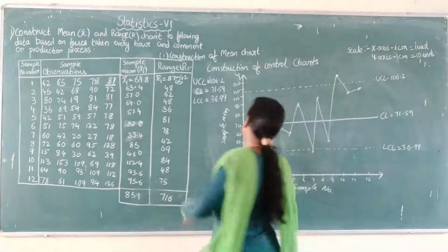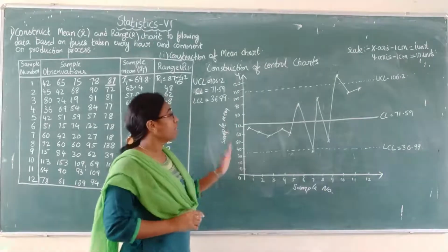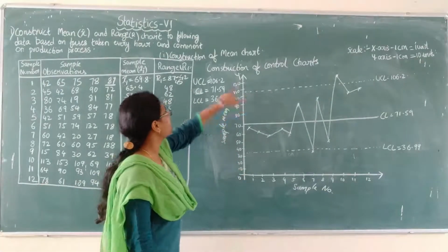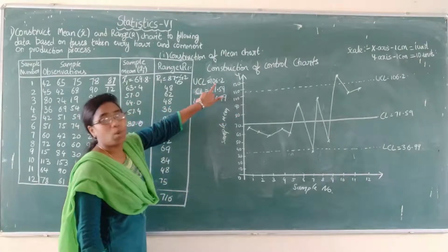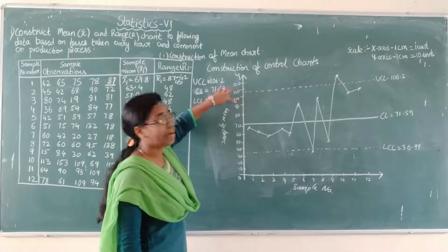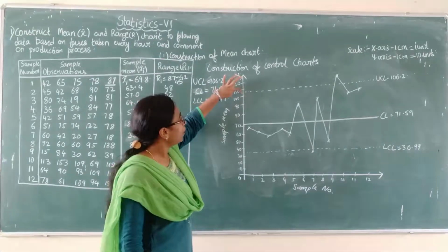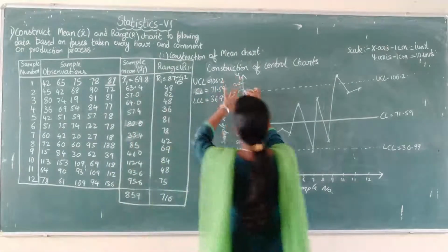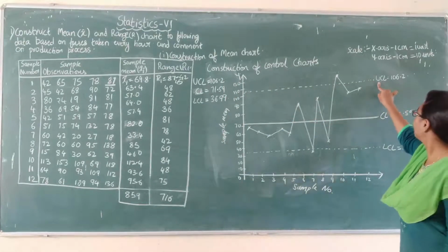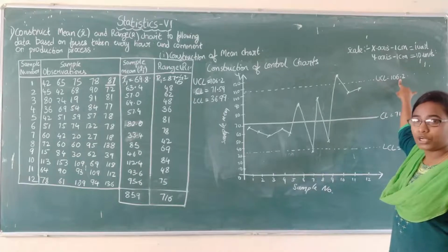So after representing your axes, you draw the UCL, CL and LCL values. First UCL. What is the UCL value? 106.2. So 106 will be in between 100 and 110. At that place you draw a dotted line, and here you write UCL equals 106.2.